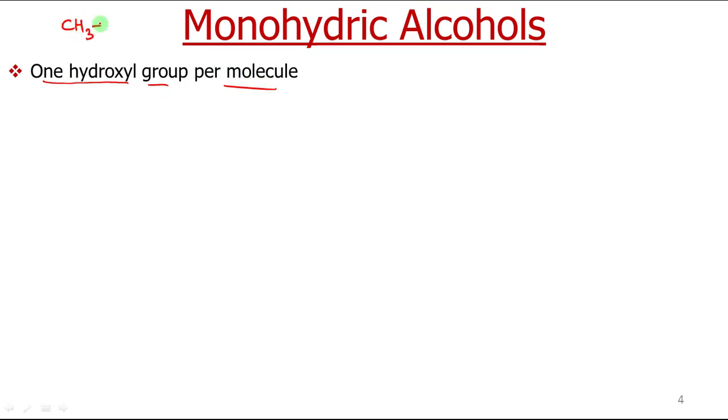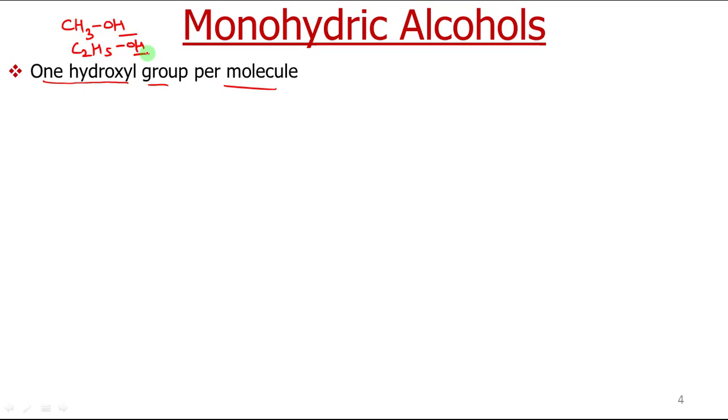Now we will discuss in detail monohydric alcohol. Now we will limit ourselves to monohydric alcohol. So what are monohydric alcohols? Those alcohols which contain one hydroxyl group per molecule, like methanol, CH3OH, and ethanol, C2H5OH. These are monohydric alcohols.